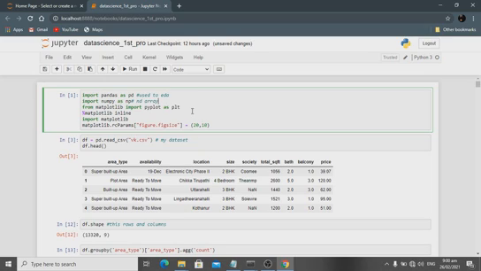Matplotlib is the visualization process. Matplotlib inline shows the output in the same area. Then matplotlib.rcParams with figure.figsize set to 20, 10 gives the height and width, and it can be changed, for example to 13, 10, to change the size of the visualization.